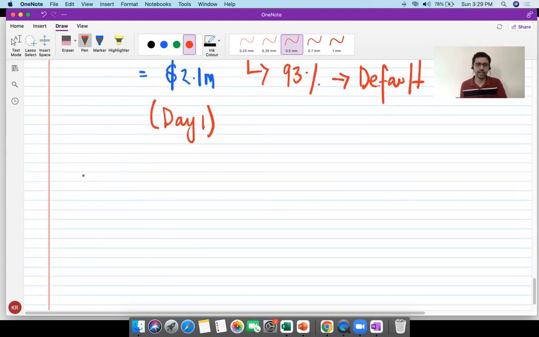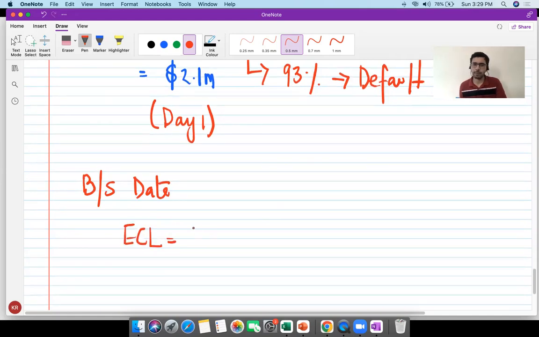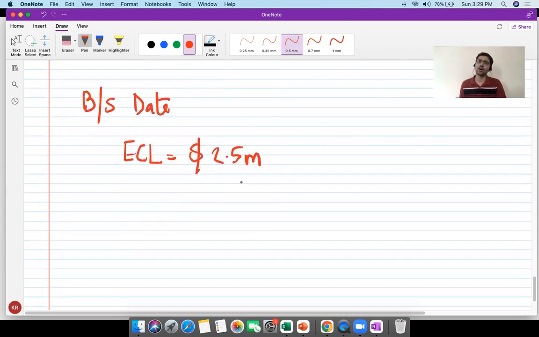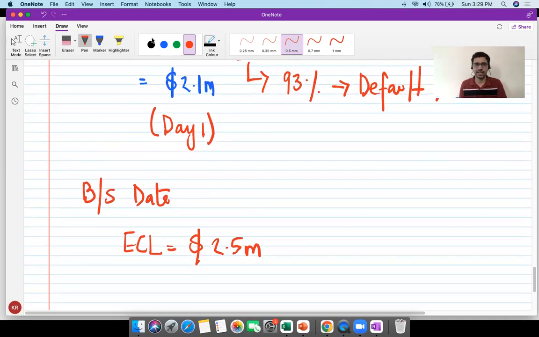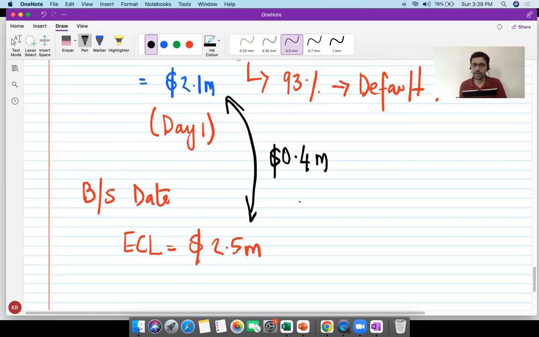This is, let us say, on day one. Okay, let us say 1 year passes by, balance sheet date. I am again calculating ECL using the same formula, but your inputs have actually changed this time. Either your PD has changed or your LGD has changed, and I have an ECL of 2.5 million. This incremental ECL of 0.4 million will be again P&L debit to provision for ECL.